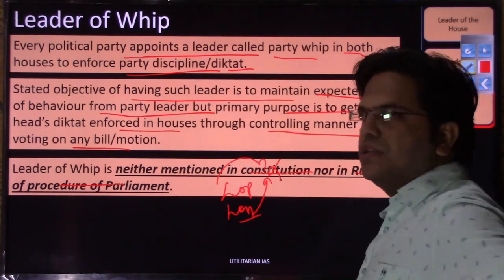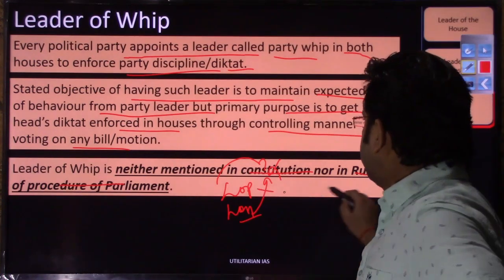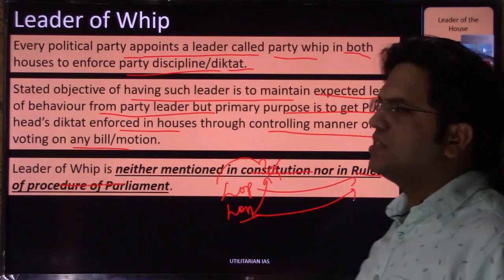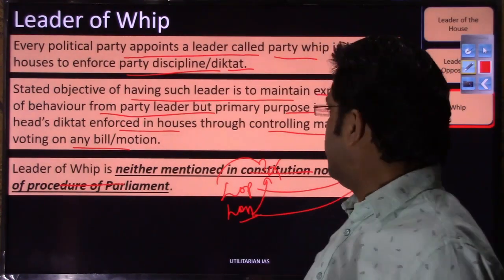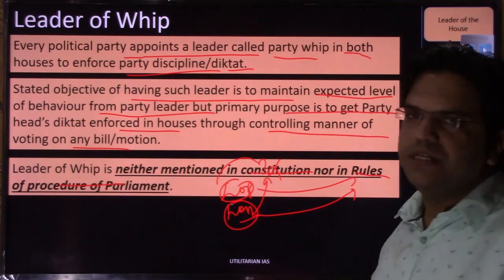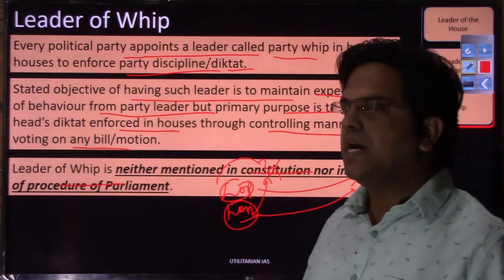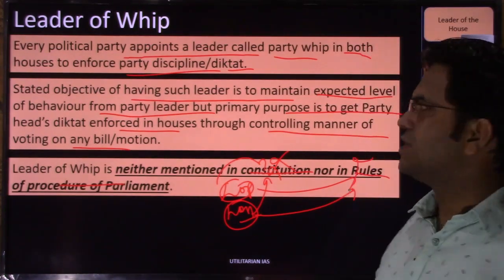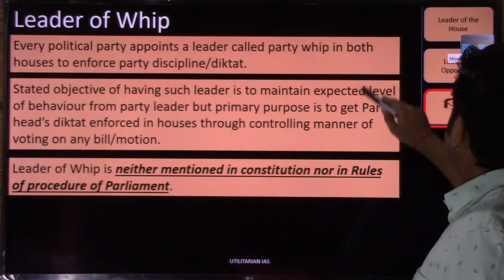They were not mentioned in the constitution, but they were mentioned in the rules book of Lok Sabha and the rules book of Rajya Sabha. So that is one difference that we have between the leader of opposition and leader of house, and the leader of whip. Here the leader of whip has neither been mentioned in the constitution nor in the rules of procedure. So I hope you have understood these three kinds of leaders.